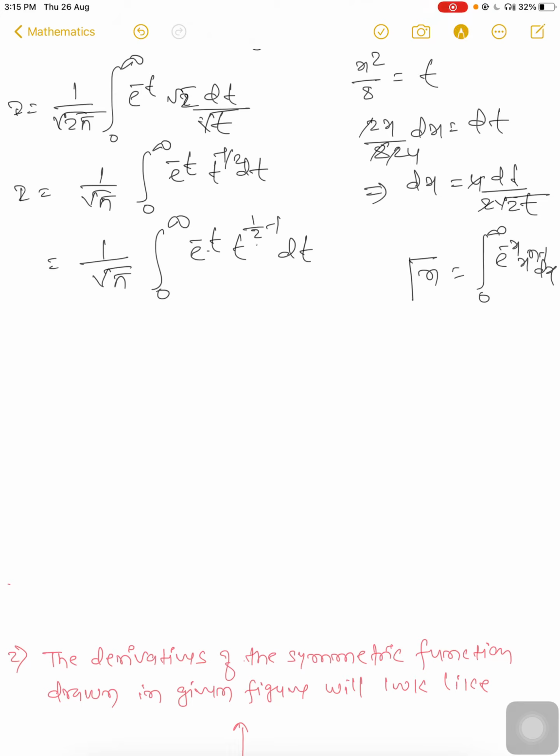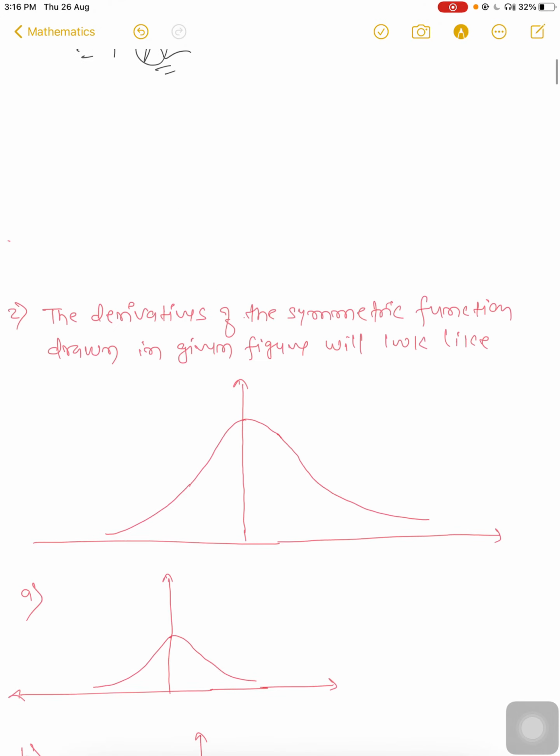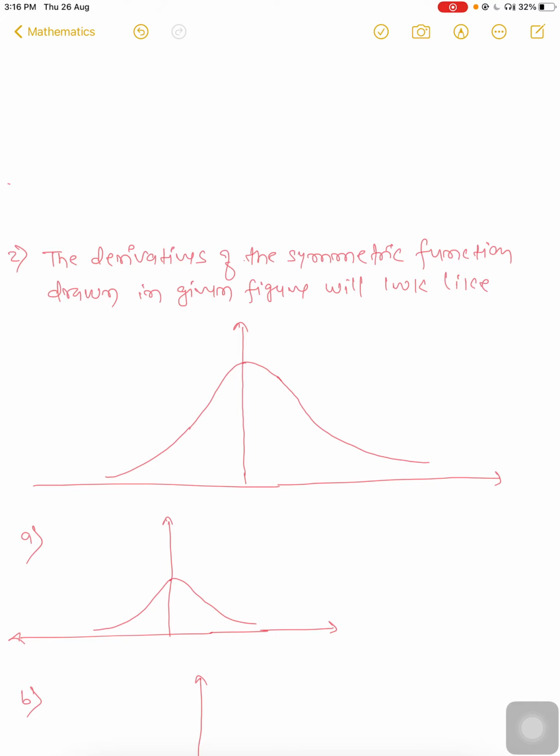Here n is half, and instead of x we have t. So after the integration we get 1 upon root pi times gamma half. Gamma half is root pi, so root pi upon root pi, and the integration will be 1. So option A will be the right answer.